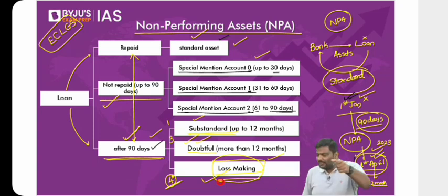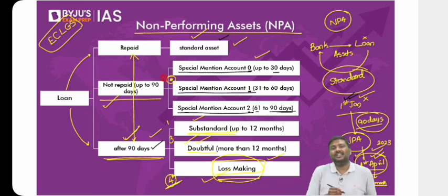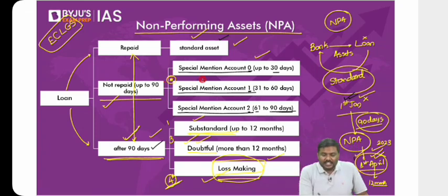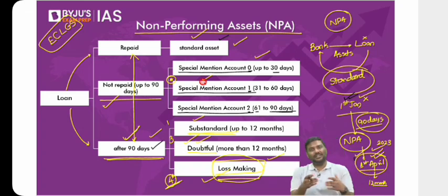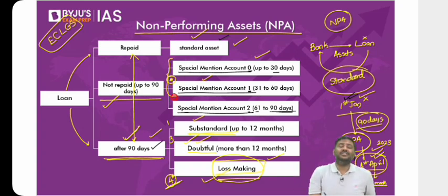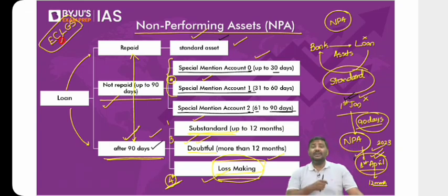But what if I say that loan account is a special mention account 0? What if I say the loan account is special mention account 1? No doubt the company has defaulted, but it could be because of the pandemic, or because of the lockdown imposed by the government. Situations like this could have led to the company defaulting on the repayment. Then the government generally covers those accounts which are in special mention account 0 and 1 under ECLGS, Emergency Credit Line Guarantee Scheme. So that's the reason this kind of classification is required.